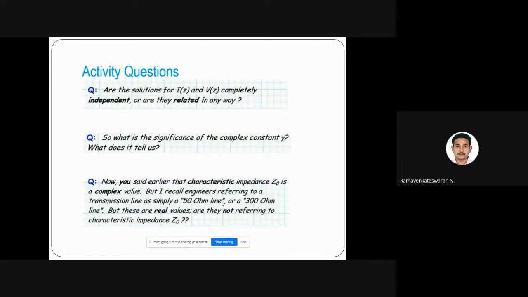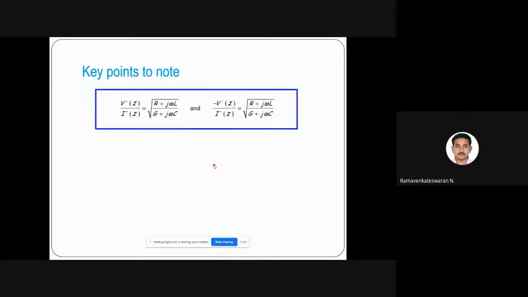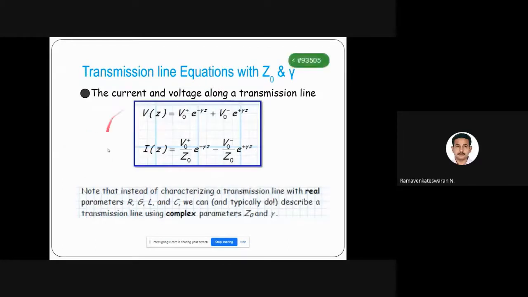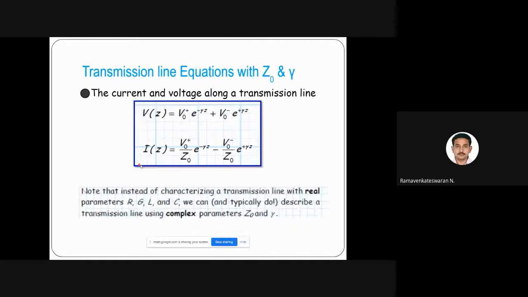But is that equation clear? Whatever I told, for example, these equations. If not, if there are some doubts, I can give some explanations about that.